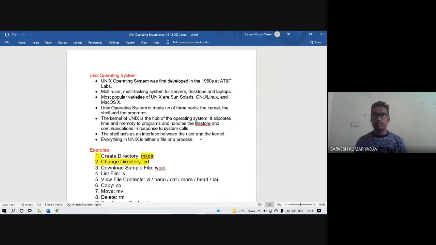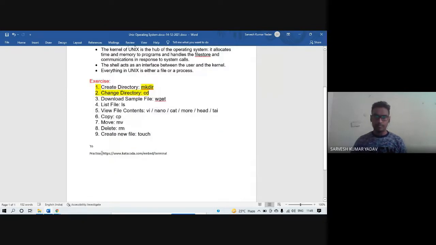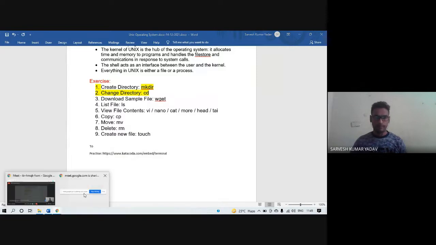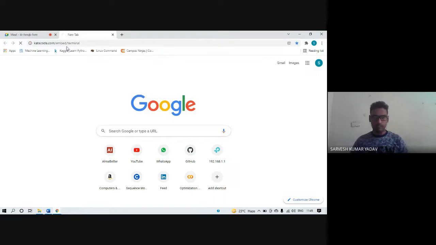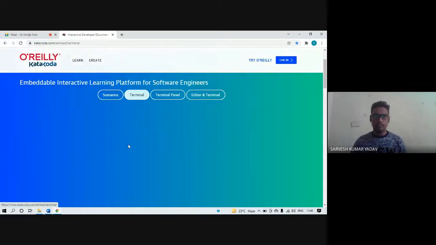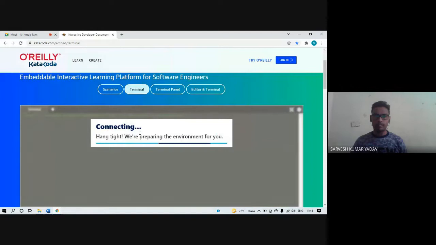Otherwise, you can use cloud computing services like AWS, create instances, and choose Linux. The third and easiest way is to use an interactive terminal at katacoda.com/embed/terminal. I am using this terminal because it is the easiest method to interact with Linux commands. It is connecting, just let it connect.